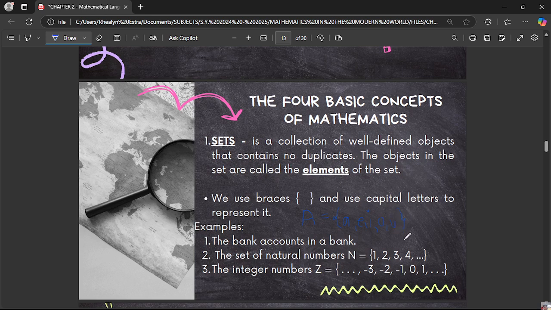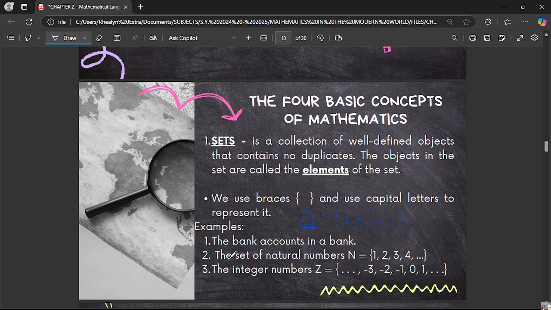So this is an example of a set. So a, e, i, o, u, this is what we call the elements of a set. And take note, we enclose these elements in braces. And you use capital letters to represent a set, and numbers and letters as elements should be small letters.